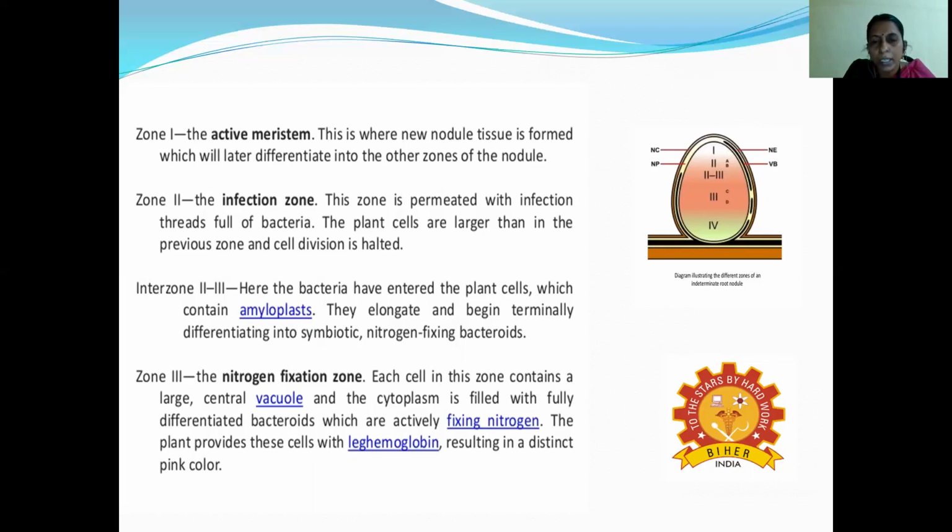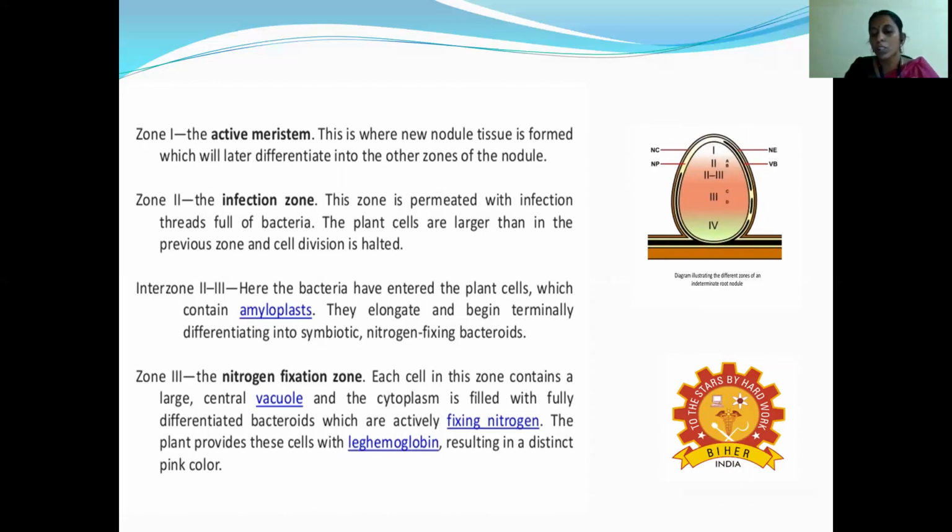Each cell in the zone contains a large central vacuole, and the cytoplasm is filled with fully differentiated bacteria which are actively fixing nitrogen.